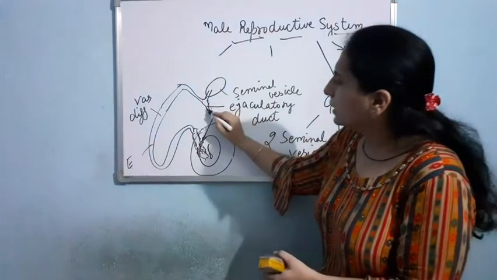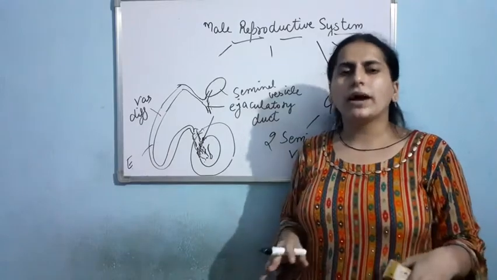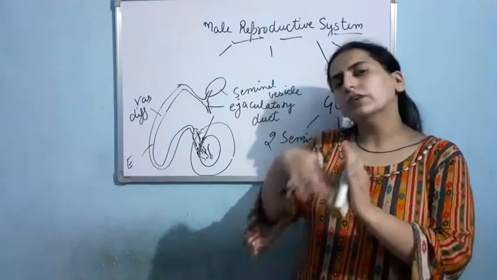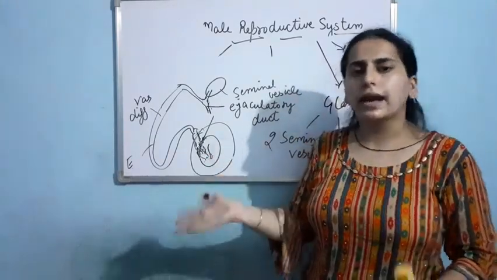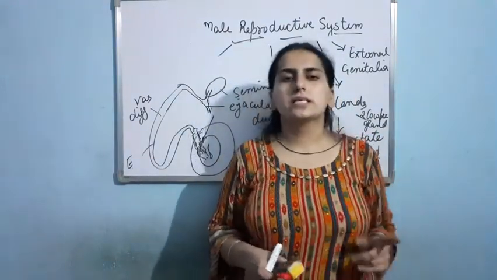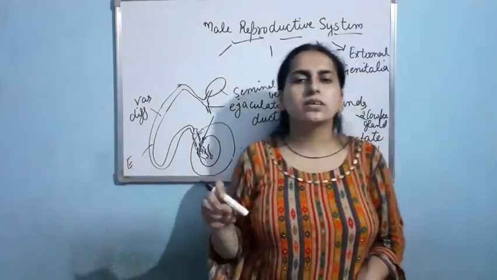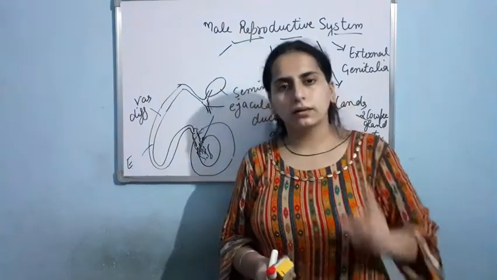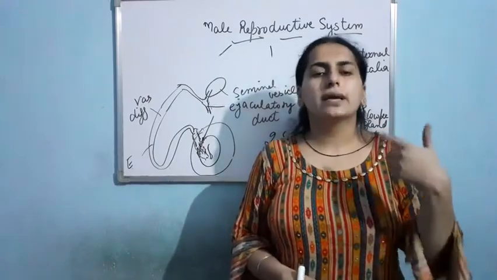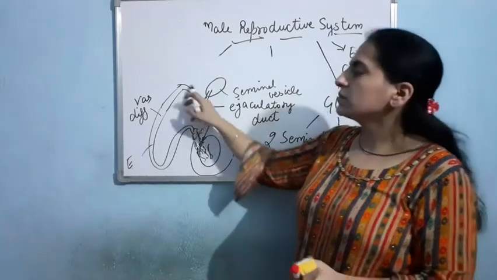So now, in the ejaculatory duct, the sperms are there and they have everything that is required for their nutrition, as they have to move. Sperms are motile, they have to move and reach the female reproductive tract. Now in the human male, there is a single passage for urination as well as for the ejaculation of the sperm. It means from a single duct, the sperms will be ejaculated out plus the urination will take place. Clear?